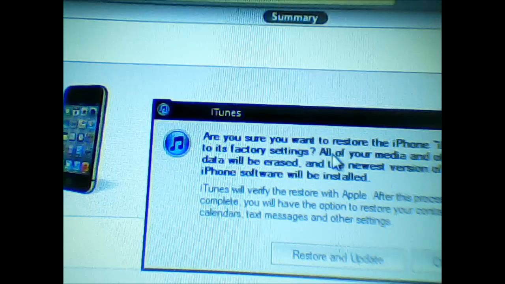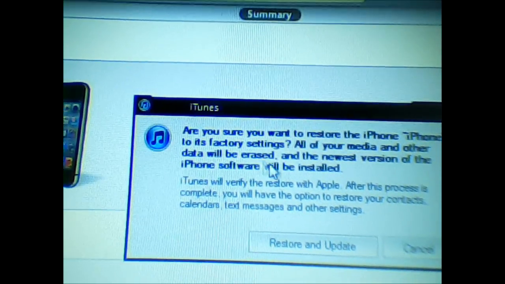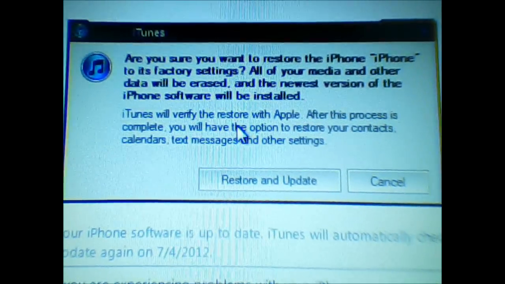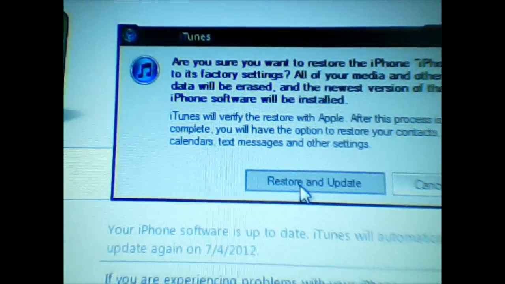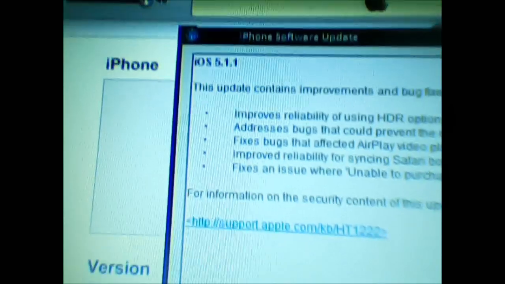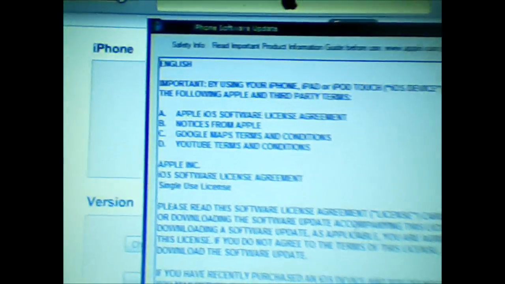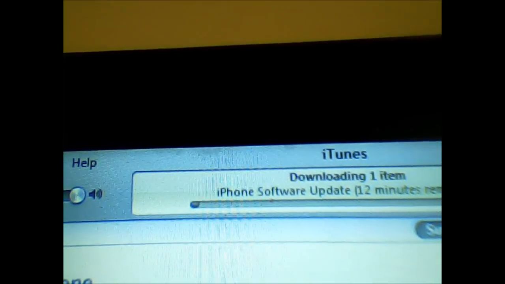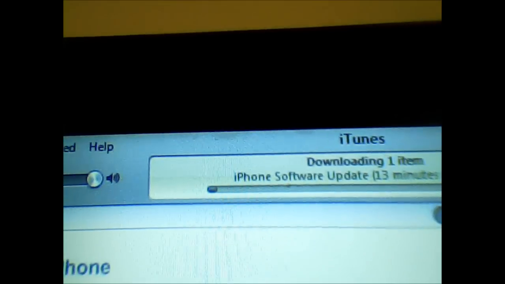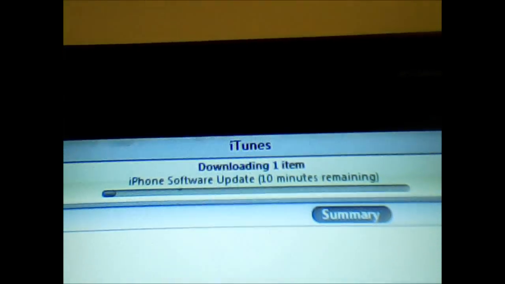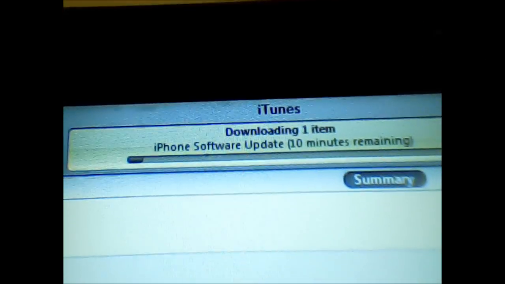It's gonna ask you, are you sure you want to restore your iPhone to its factory settings? There are two options: restore and update, or cancel. So I'm gonna click restore and update. This is the new version, 5.1.1. I'm gonna click next, then I agree, and we're gonna wait for it. It's gonna take some time. It says 12 or 13 minutes remaining. So I'm just gonna pause this video and I'll be back.